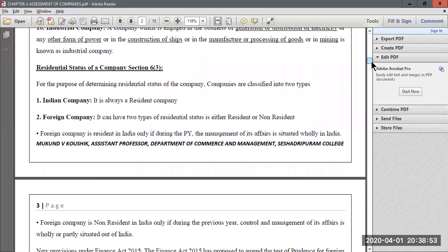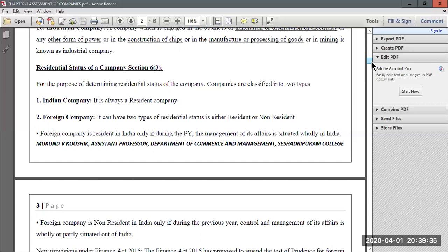Now moving ahead, the next very important topic under this chapter is the residential status of a company. Yes, you have to determine the residential status of a company. How do you determine it? According to section 6 subsection 3 of the Income Tax Act 1961, there are certain rules through which you can distinguish between different types of company. A company is classified into an Indian company and a foreign company. Please remember, an Indian company will always be a resident company. There is no question of an Indian company being a non-resident company.